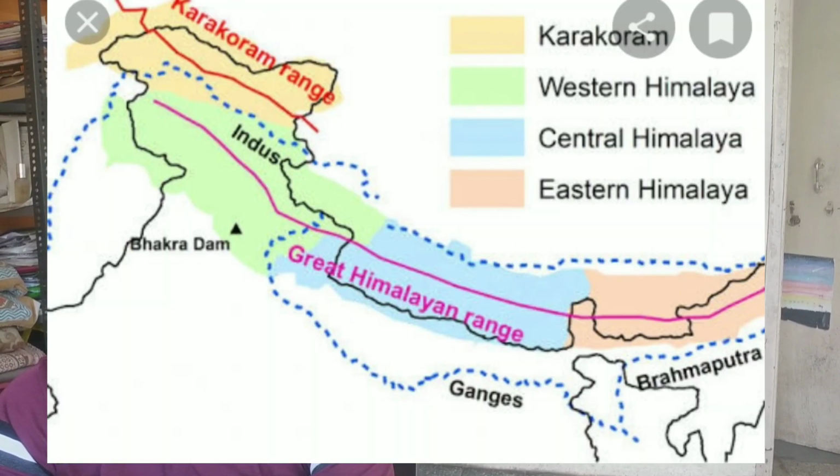If you see this entire physical structure of the Himalaya, if you see this map, you may find that the Himalaya is one of the most important and the youngest fold mountains in the world. What it means, we already discussed in the last year: fold mountains. So the Himalaya is a young fold mountain. Young fold mountain means that even today the physiographical structure of the Himalaya keeps changing day by day, and that is why it is called the youngest fold mountain.